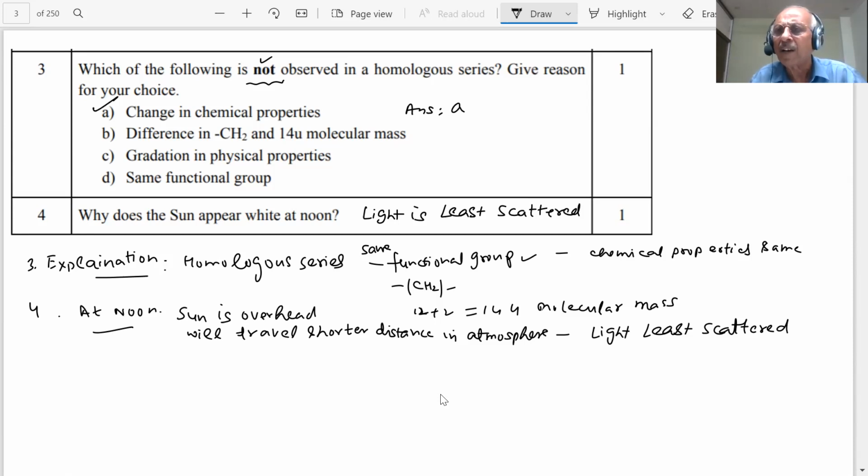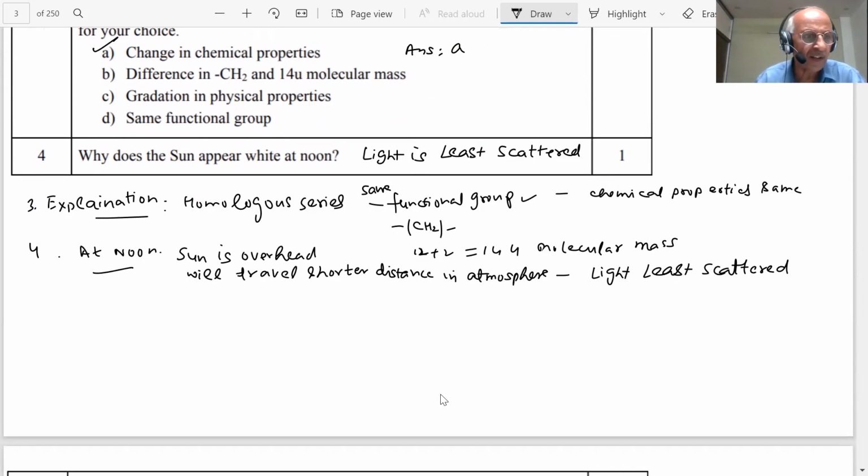So the blue and violet colors are least scattered. Therefore, what will happen? It will appear white at noon, student. In the NCERT book, you will see there is a picture to explain this. This has been given, very important.